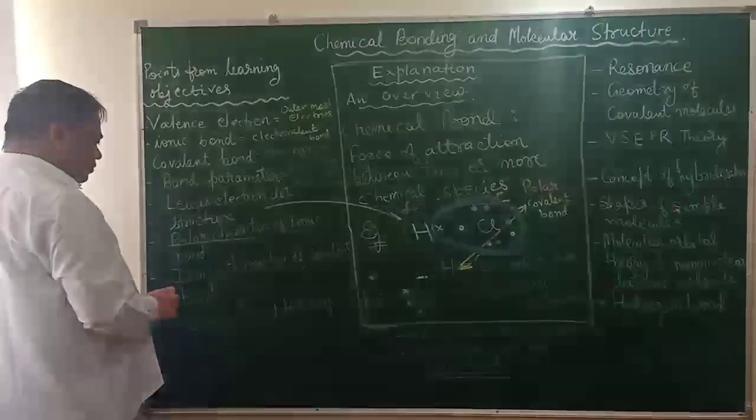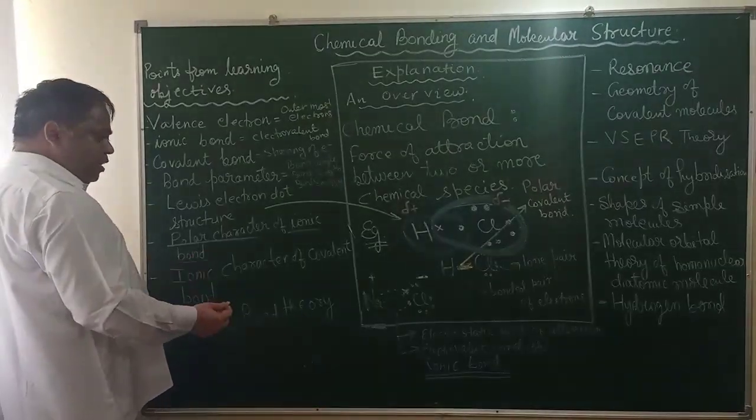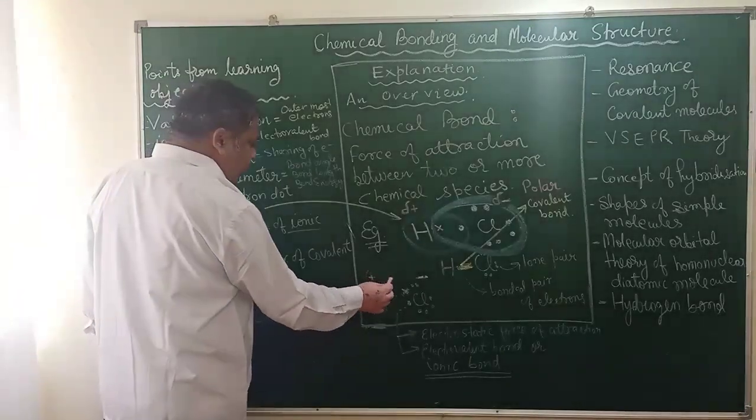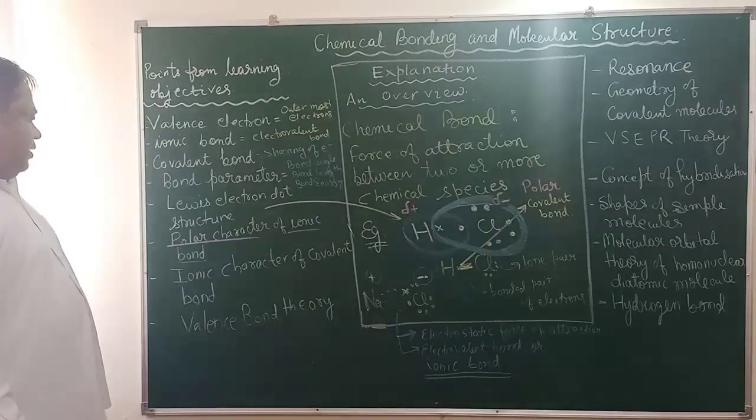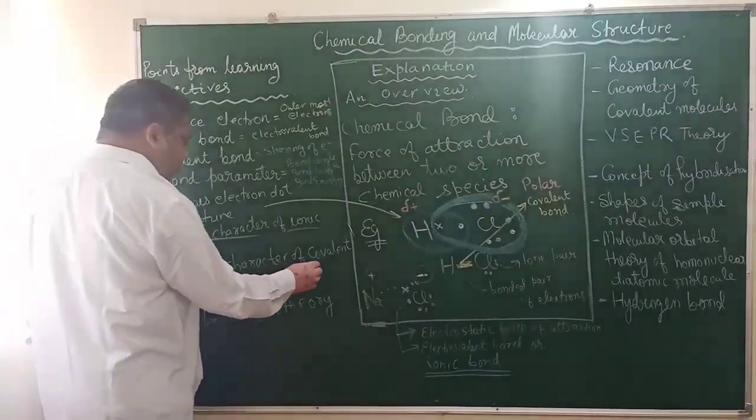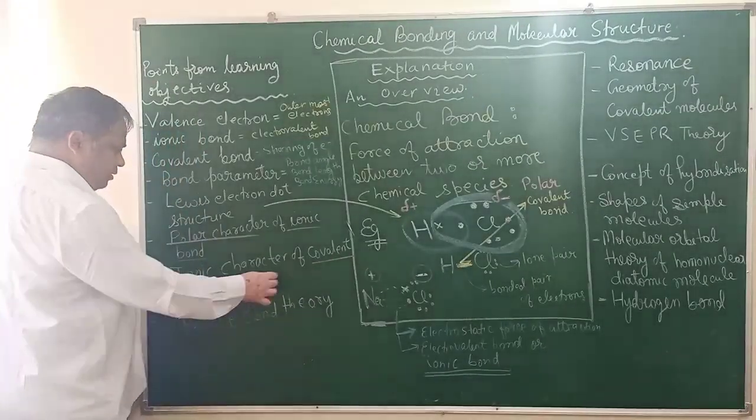Polar character of ionic bond. Yes, ionic bond will always be polar. See, it already has a permanent dipole. But sometimes covalent bond also shows ionic character.